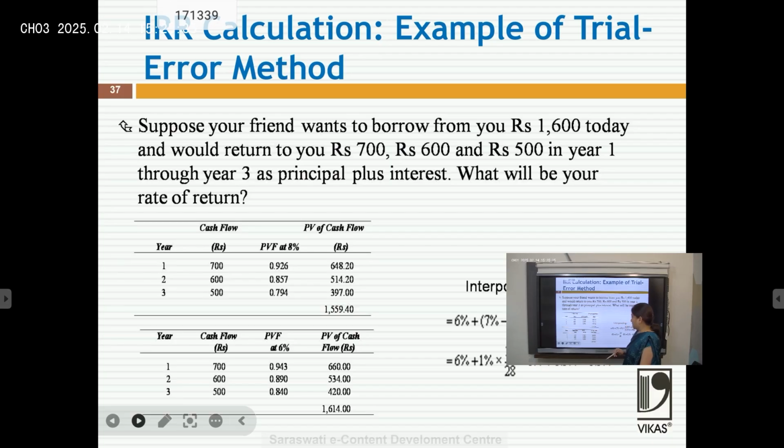In that case we use another formula: lower rate plus the difference between rates, times NPV at the lower rate divided by NPV at the lower rate minus NPV at the higher rate. Here I am calculating the value at 7% also, and seeing the difference of 164 at the higher rate. When I calculate, the value would be 6.5%. It means my friend has given me a return of 6.5%.